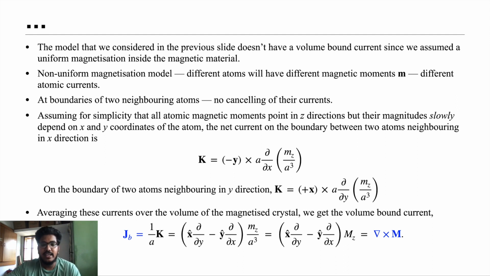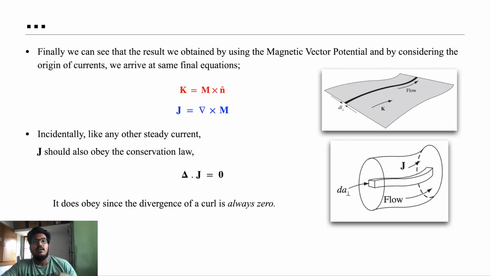So upon adding and solving we get JB is equal to del cross M, where capital M is the net magnetization. So finally, we realized, using two different approaches, how the magnetic field arises and how the magnetic field works in magnetized materials.